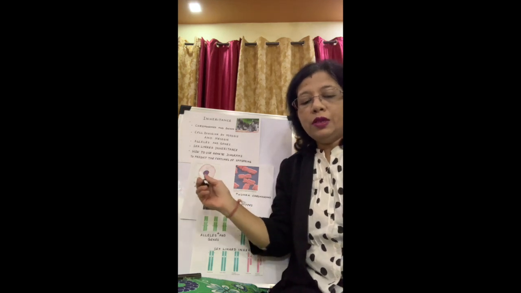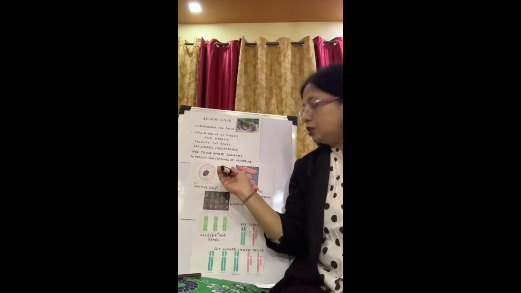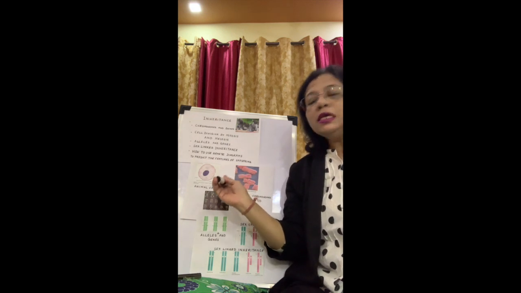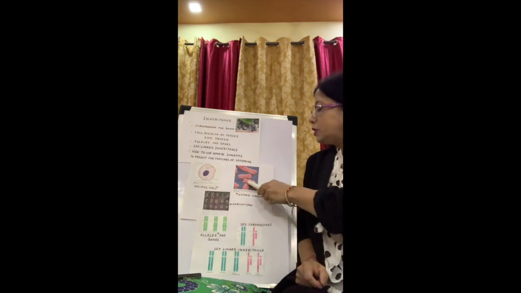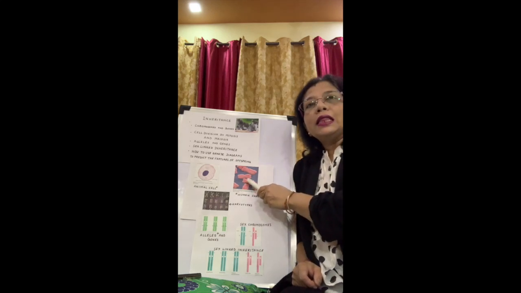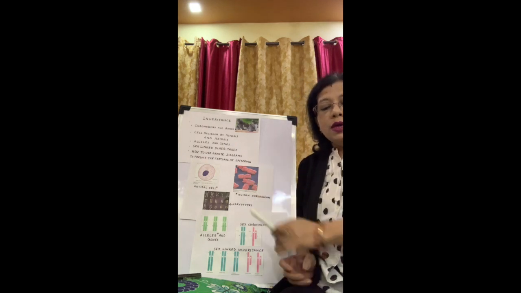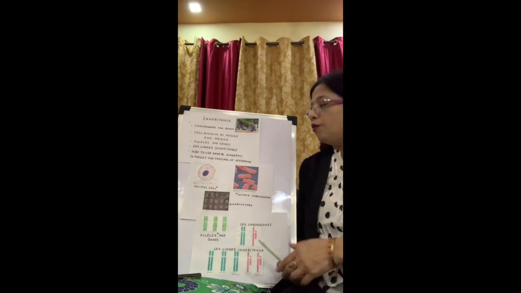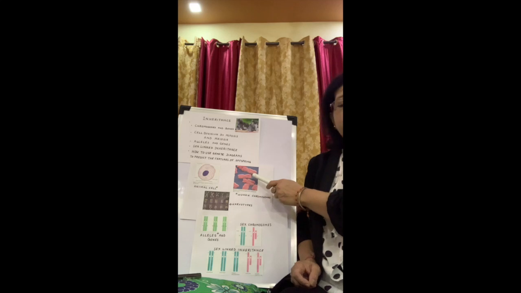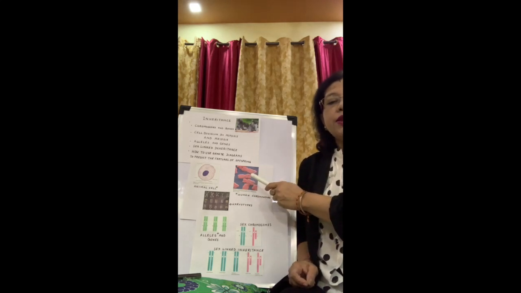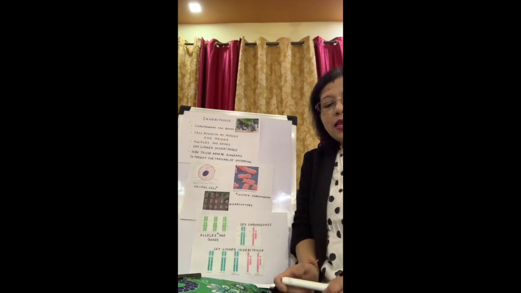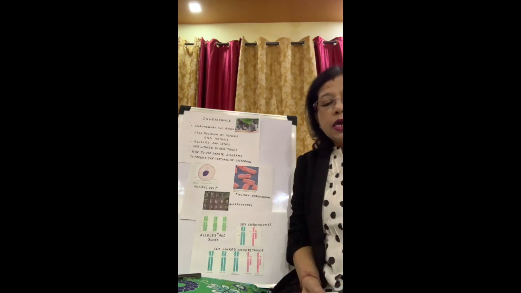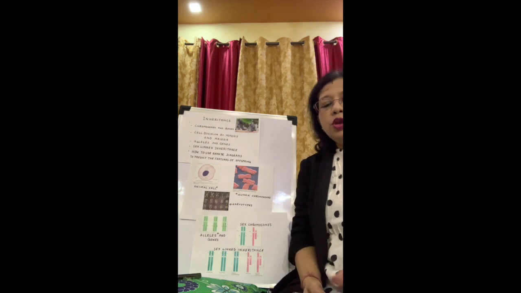Now, the nucleus of every cell consists of long thread-like structures which are known as chromosomes. You can see here the picture of chromosomes. These chromosomes are very thin and they cannot be seen with bare eyes. But when they divide, they become short and thick. Each chromosome consists of very long molecules of DNA, which is not visible here in this picture, and the DNA carries a code that instructs the cell about which kind of protein it should make. A part of the DNA molecule coding for one protein is known as a gene.